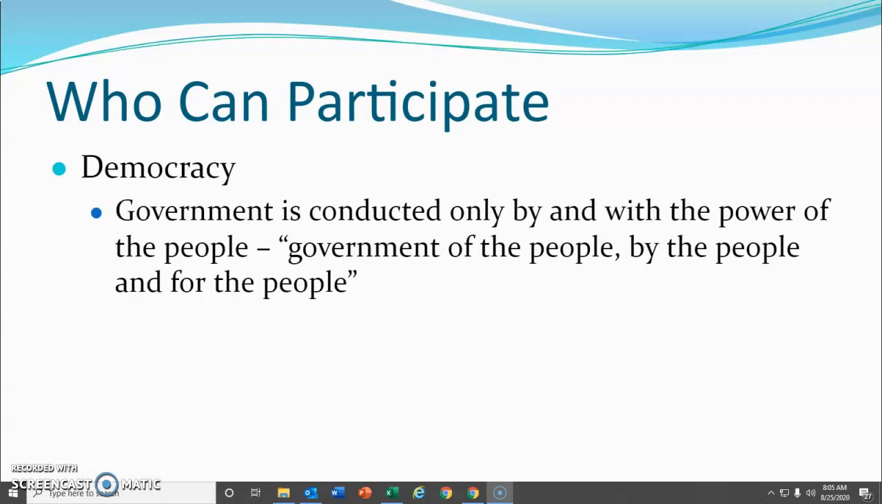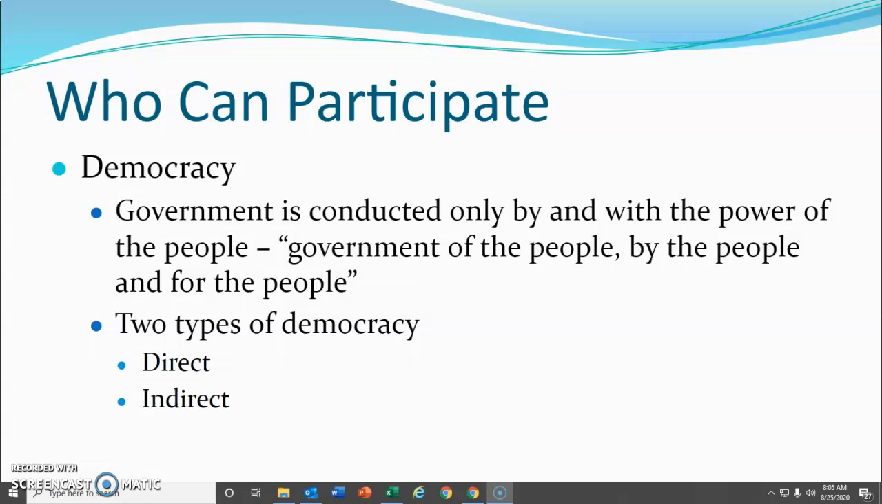In a democracy, the government is conducted because the people say it can. The phrase: government of the people, by the people, and for the people. There are two types of democracies. The first one is direct, like ancient Athens, where everybody helps make every single decision. And indirect, which is what we have now. We vote for people who represent us, and we don't go to Washington or to Tallahassee to vote on every decision. We have people that do that for us.